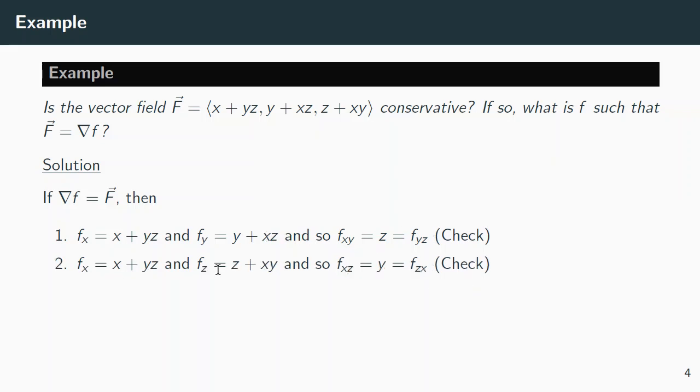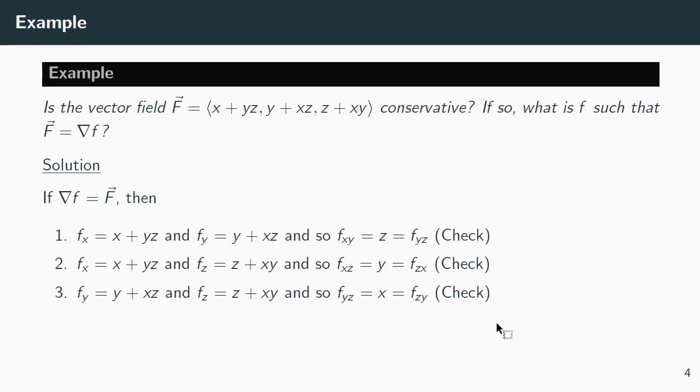Then fz would be z plus xy. So if we do fxz and fzx, fxz would be y, and fzx would be y. They match up. Check. And then fy would be this, and fz would be this, so fyz and fzy would both be x. That checks out.